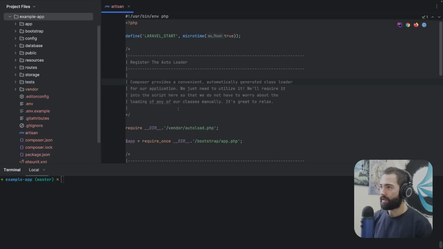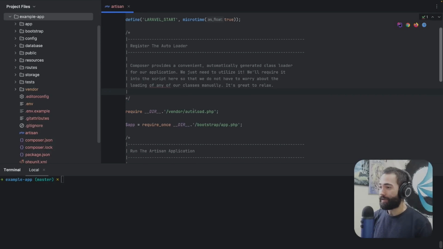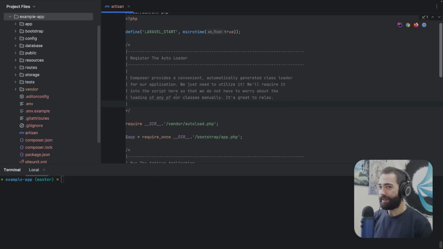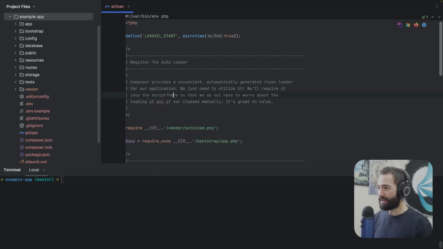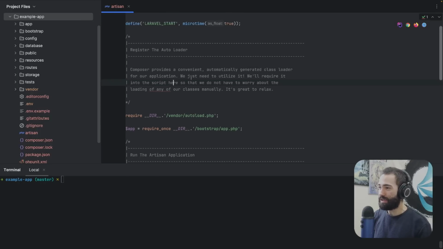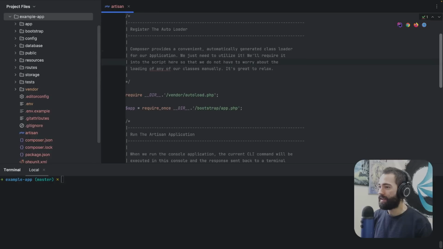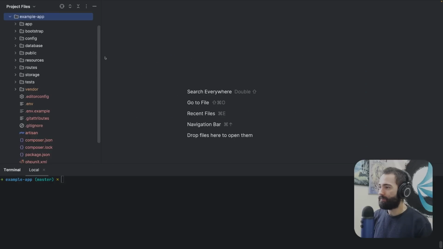So just like that, okay? I actually like seeing what file I'm in. Okay, so the screen is ungodly big. I have this weird indentation that JetBrains IDEs love to have sometimes. So artisan, PHP file, whatever.